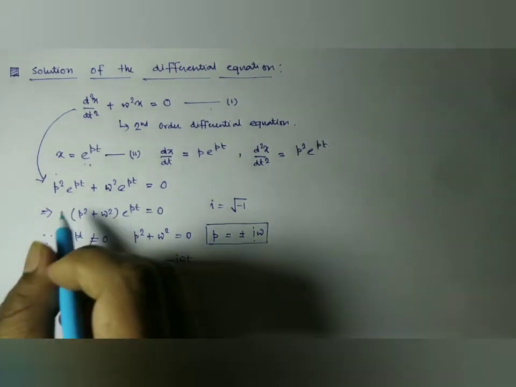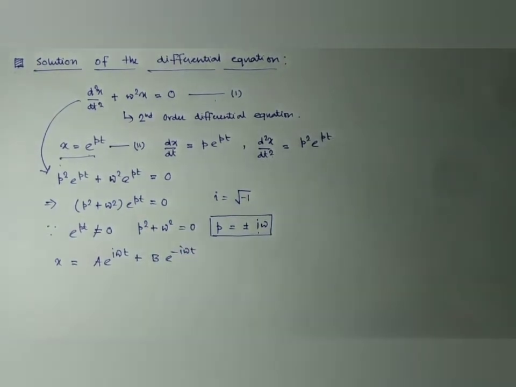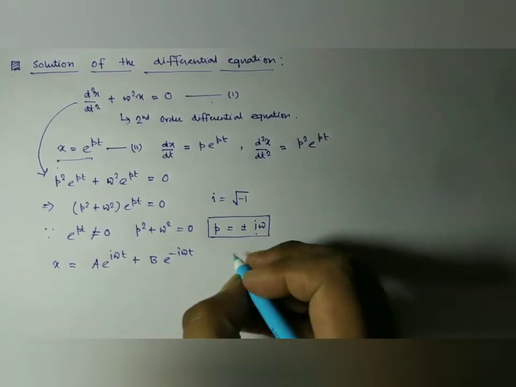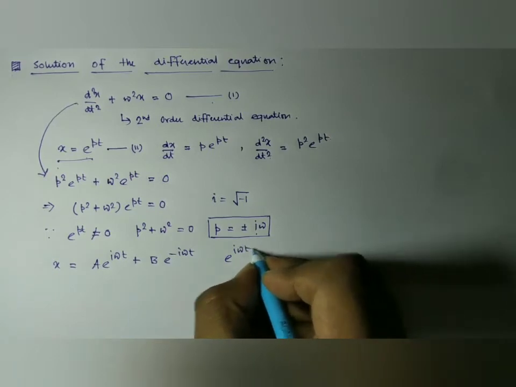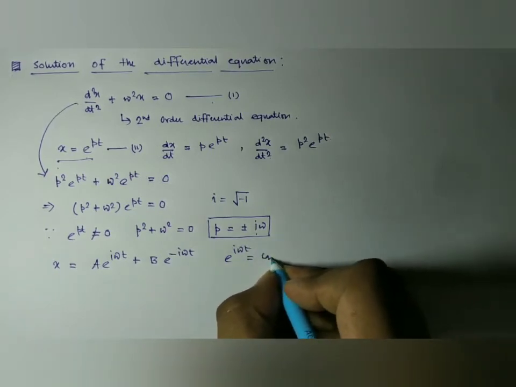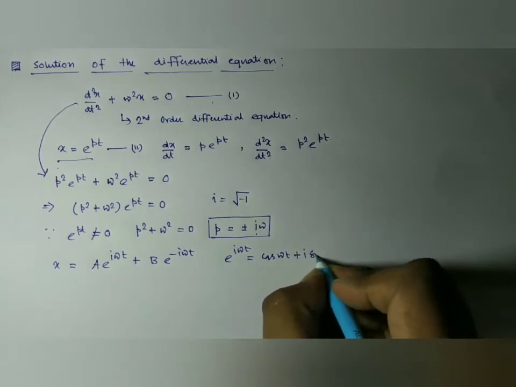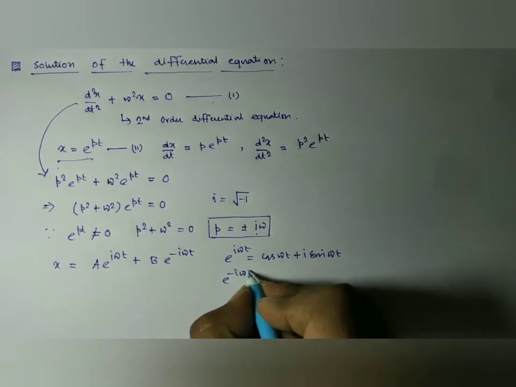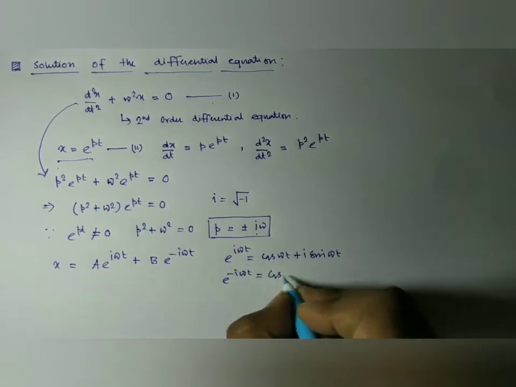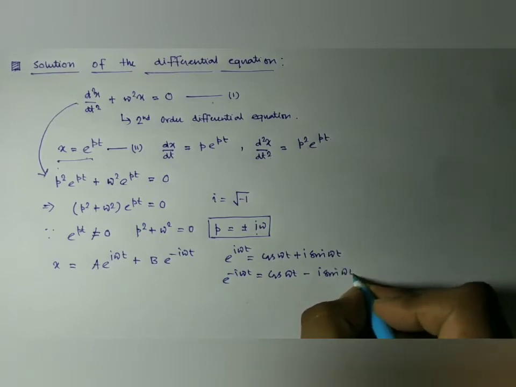So this is the general solution of this equation. And as we know from our knowledge of complex numbers, e to the power i omega t can be written as cos omega t plus i sin omega t, and e to the power minus i omega t can be written as cos omega t minus i sin omega t.